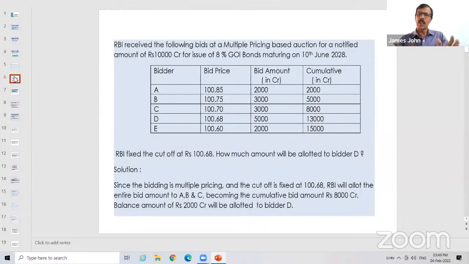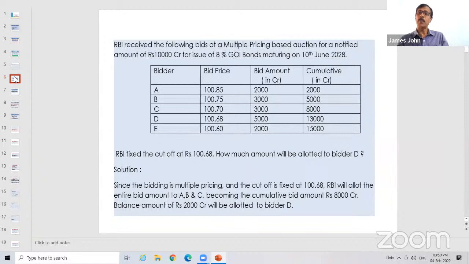This is how a multiple price or yield-based auction works. Suppose it were a uniform price auction and RBI fixed 100.68, then 100.68 would be given to all of A, B, C and D. That is the difference between multiple price and uniform pricing.